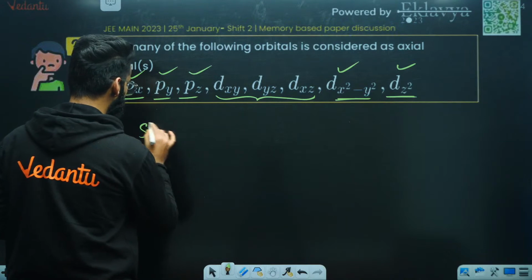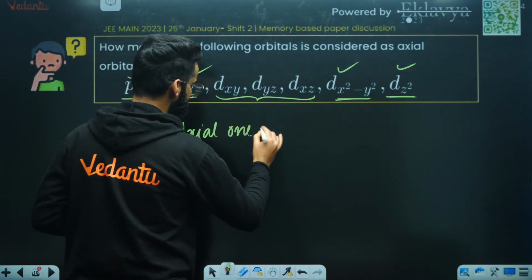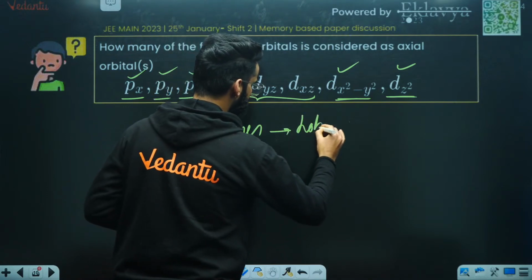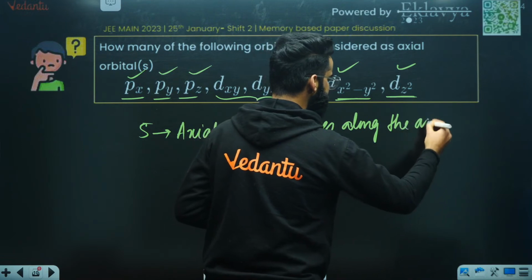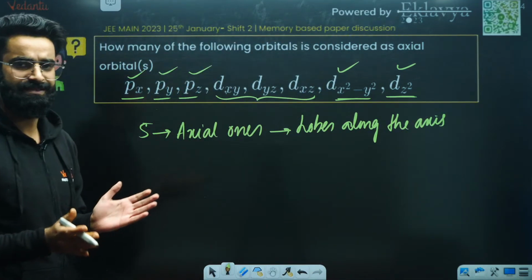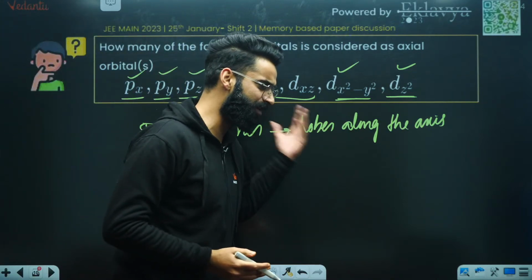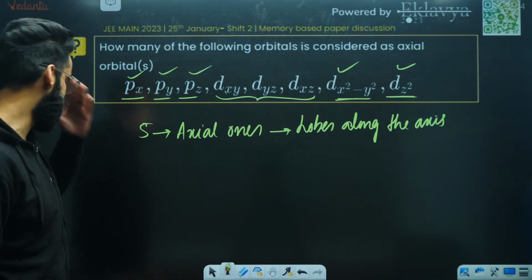So there are 5 orbitals which are axial ones. Axial ones means lobes along the axis, and there are these 3 orbitals which have got lobes between the axis. I'm not going to draw their structures. I'm 100% sure that you already know it. Correct? So the answer of this question would have been absolutely 5.